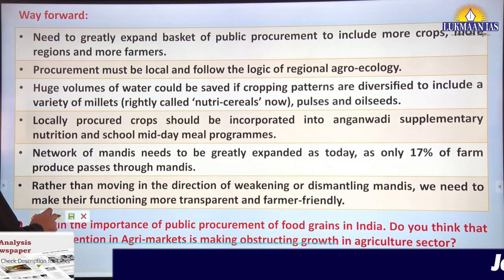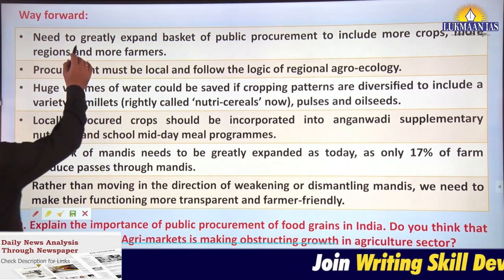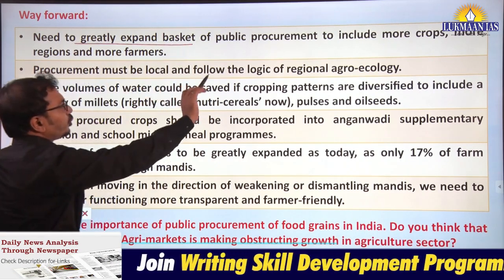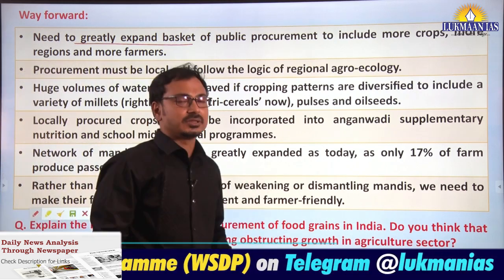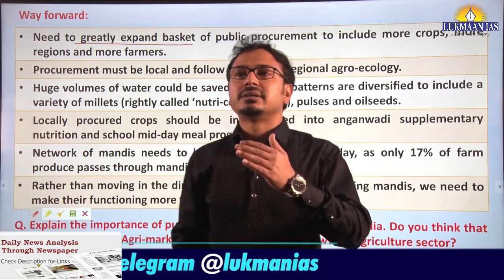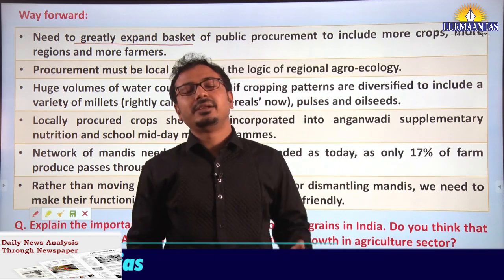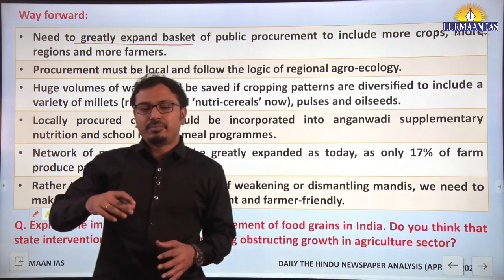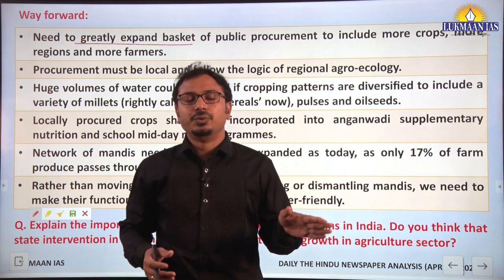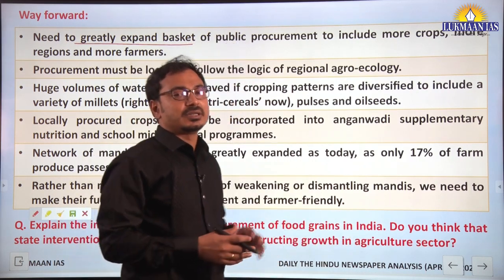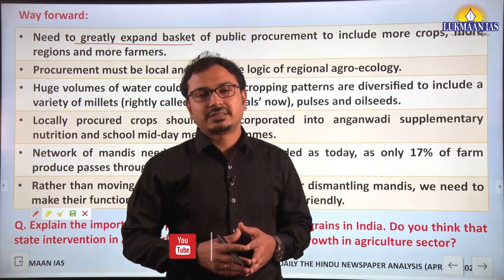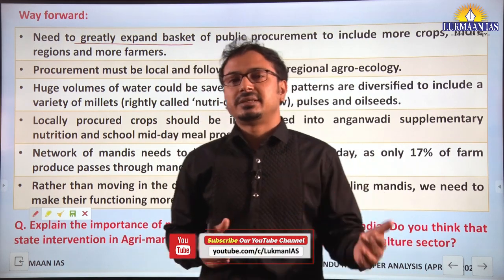So further, what we can do here as a way forward, what the government can do: first thing you need to understand is the need to greatly expand the basket of public procurement to include more crops, more regions, more farmers. Why are we saying that? Because what we have seen after the Green Revolution is that the impact of the Green Revolution is skewed towards certain crops, skewed towards certain farmers, and at the same time skewed towards certain regions.